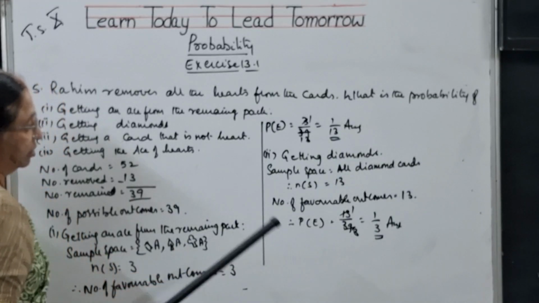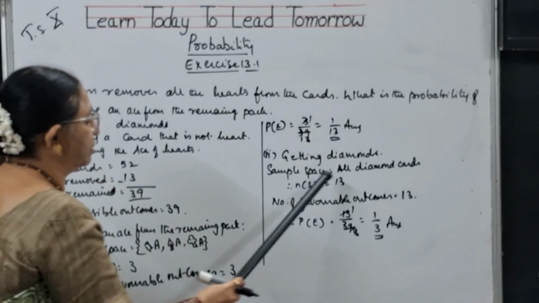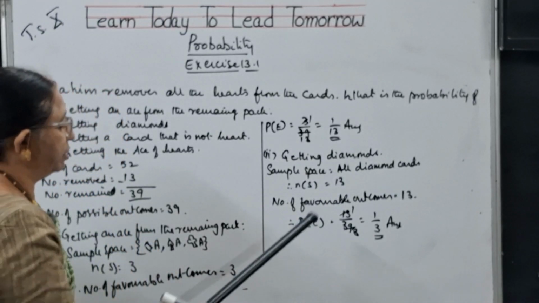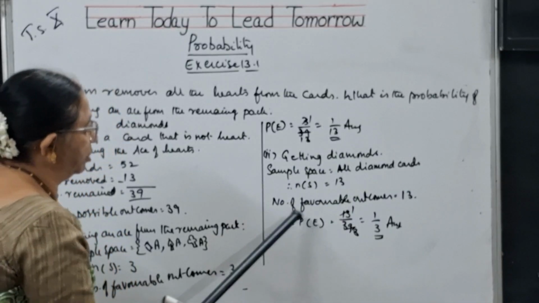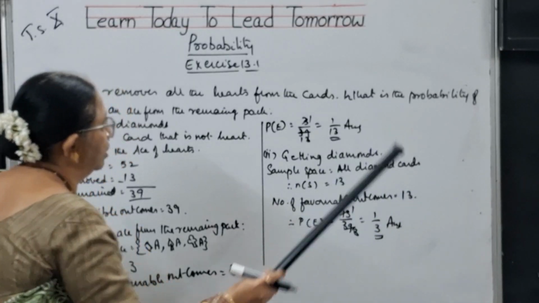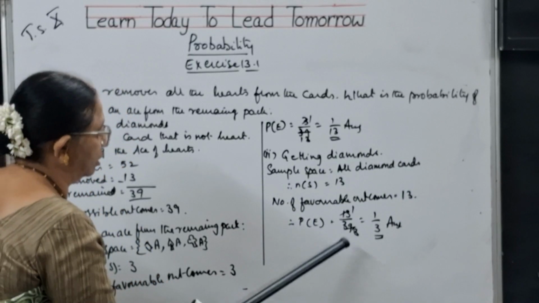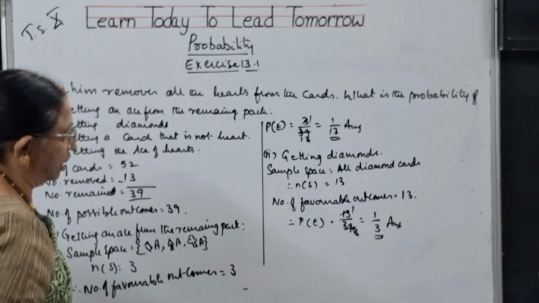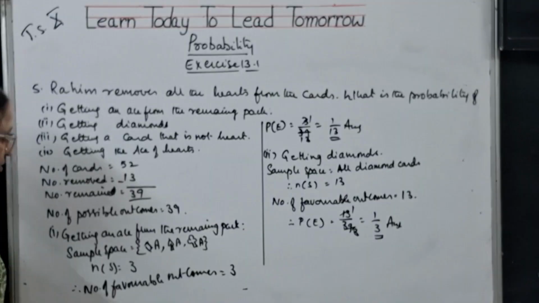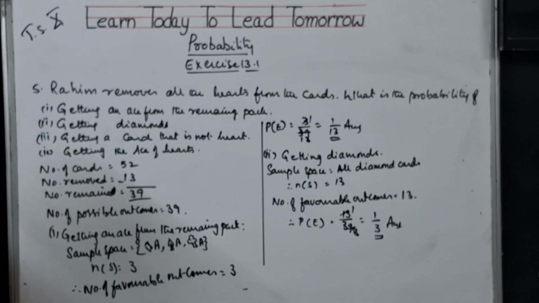Next, getting diamonds. The sample space is all diamonds. Diamonds are how many? 13. So n of S is 13, so number of favorable outcomes will be 13. P of E is 13 by 39. 13 threes are 39. 1 by 3 is the answer, children. Note down these two. I'll teach you the third bit.